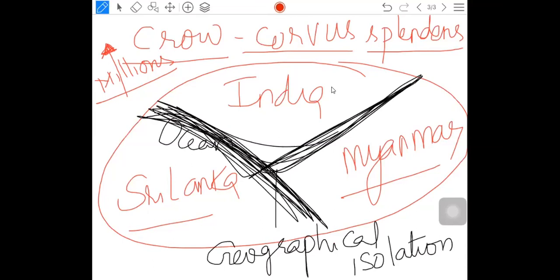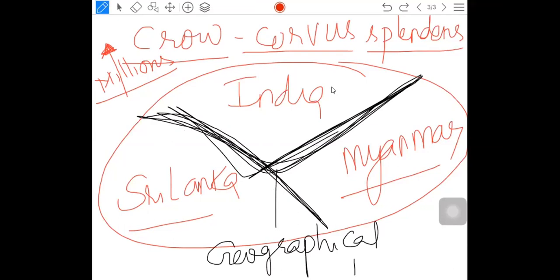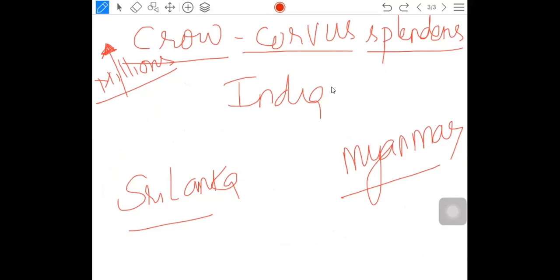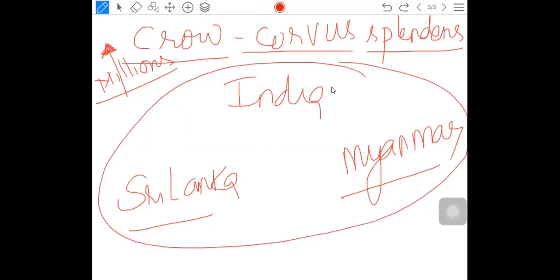Isolation means separation. The ocean is there at present, but not in earlier times. That means millions of years back there was no barrier between India and Sri Lanka. There was a common land. The total India, Sri Lanka and Myanmar had a common land.